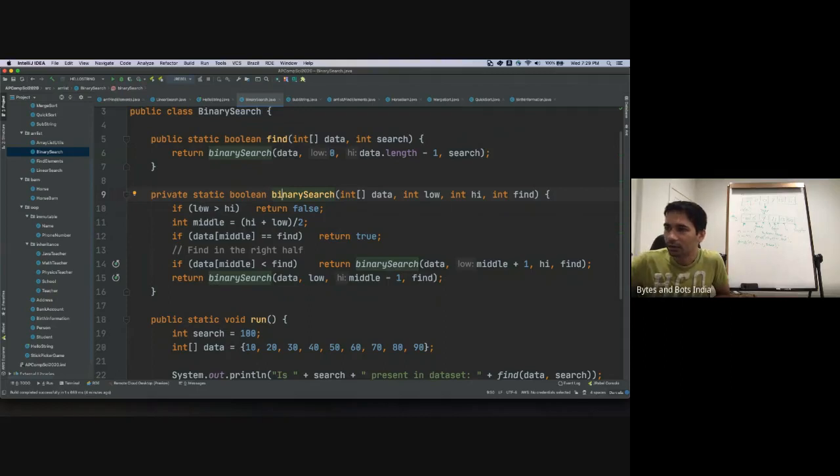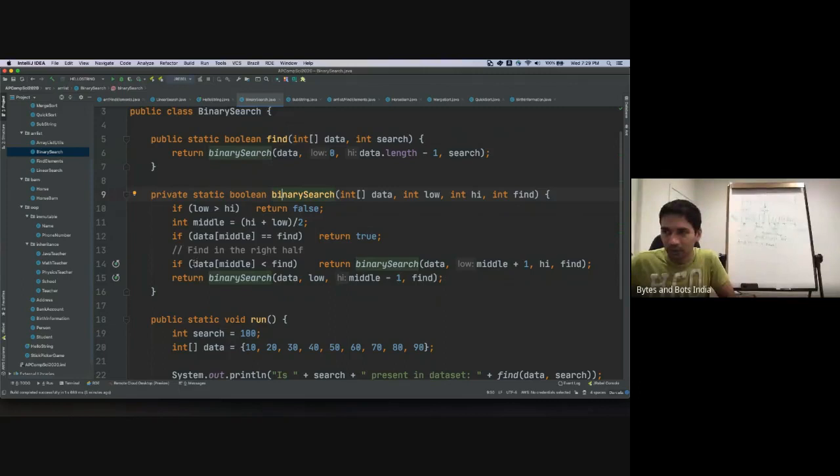So is 0 greater than 5? No. So it will go in and now we'll find the middle. 5 divided by 2 is 2.5, which is 2 essentially because it's an integer, the floating part is discarded. So it will compare whatever is at the second index, 0, 1, 2, 7, is 7 equal to whatever you're finding? If it is equal, we return true.